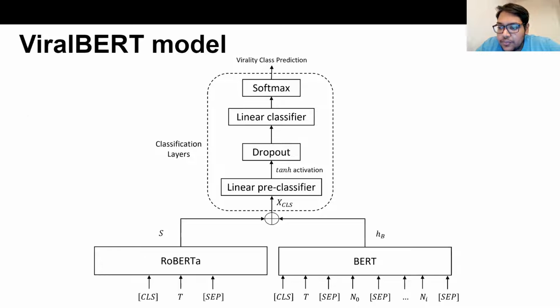The outputs of these BERT models are fed into classification layers. We use a fully connected flat MLP structure with tanh activation, followed by a dropout of 0.1 before the final linear prediction layer, which outputs the probability of belonging to a virality class after being fed into a softmax function.